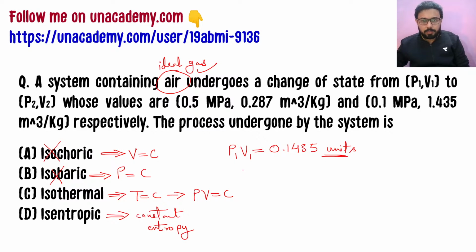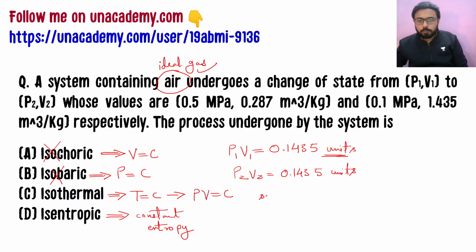And then we have this. So this is specific volume that is given. Just see, this is kg. Then we have this P2 V2, which will be 0.1 into 1.435. Yes, it is also coming out same.